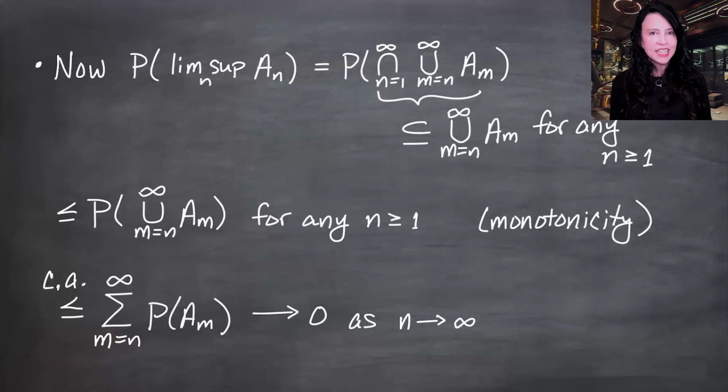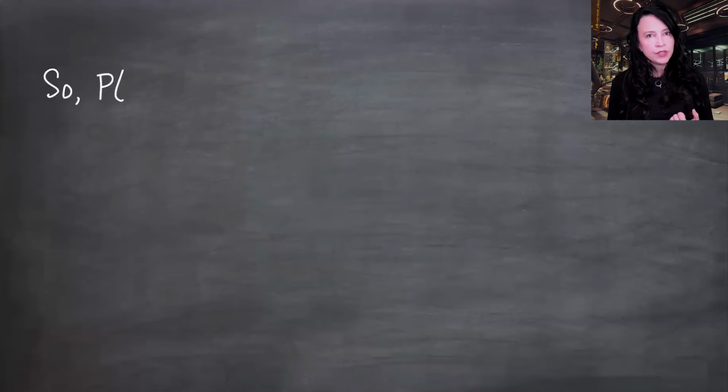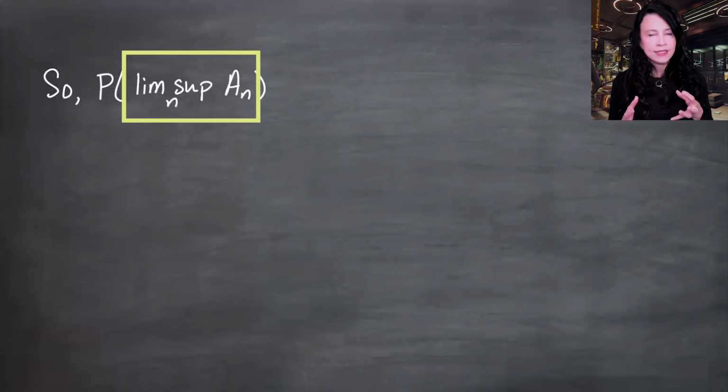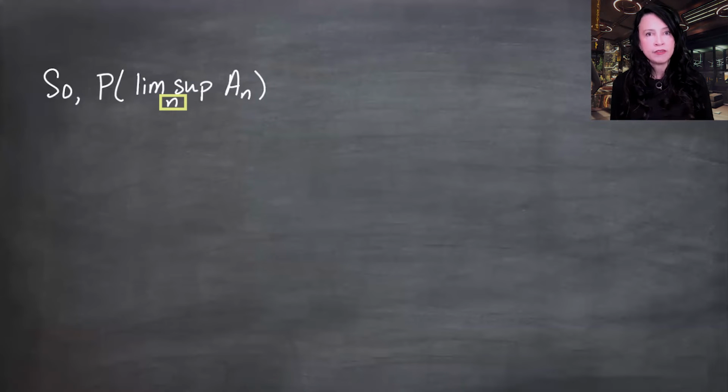So let's go back to the beginning. The probability of the lim sup is a number that does not depend on n, because this over here is shorthand for the lim sup as n goes to infinity. So the result coming out of this should not depend on n. It also doesn't depend on m or k or anything like that. Consider the limit as n goes to infinity of the sequence of real numbers little a_1, little a_2, little a_3, if they're all the number 3. As n goes to infinity, nothing's changing, and the limit is 3. So the limit is not affecting a constant sequence.